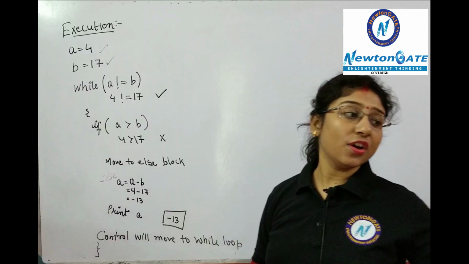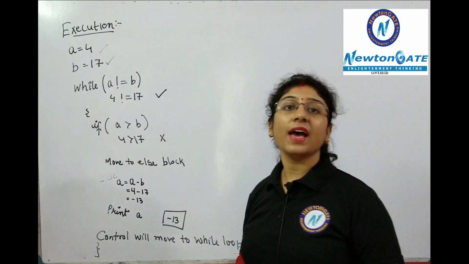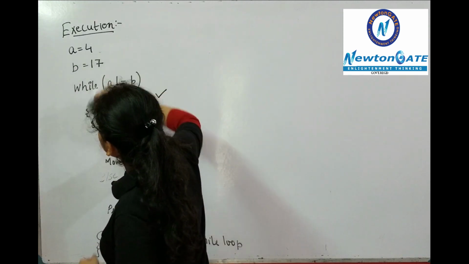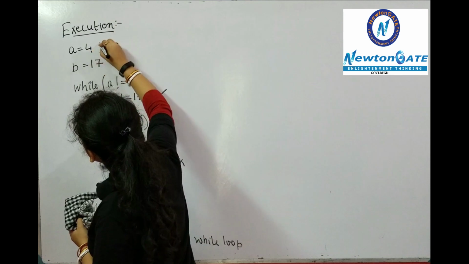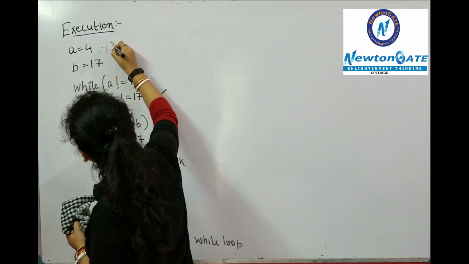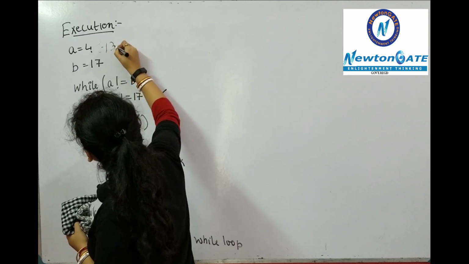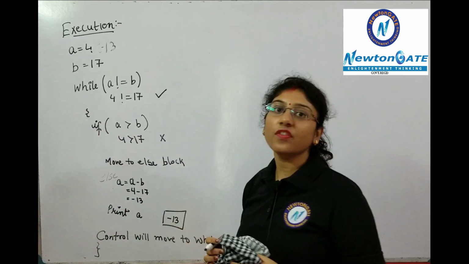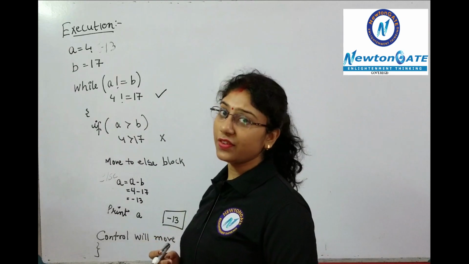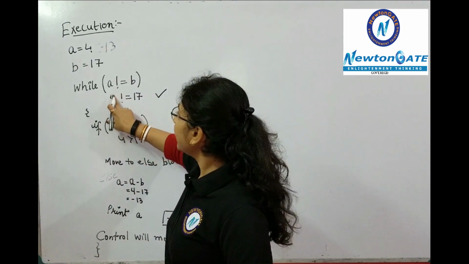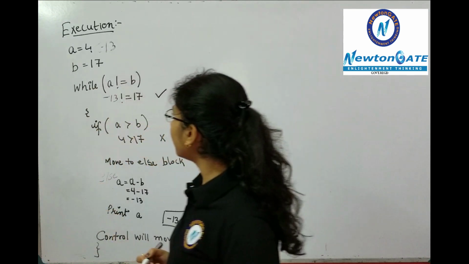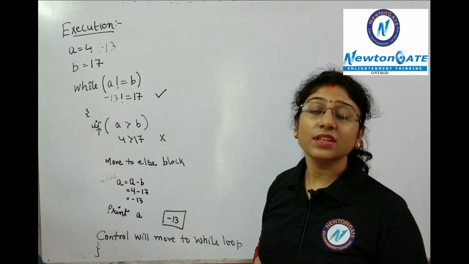Clear? Now the value of A is changed. Previously it was 4 but now it became minus 13. But the value of B is still the same. There is no change in the value of B. Clear? Now we are going to work with another value. So now the value of A is minus 13. Is minus 13 not equals to B? Yes, the condition is true.